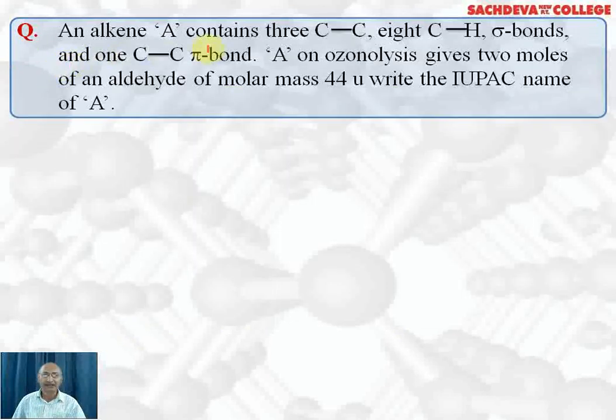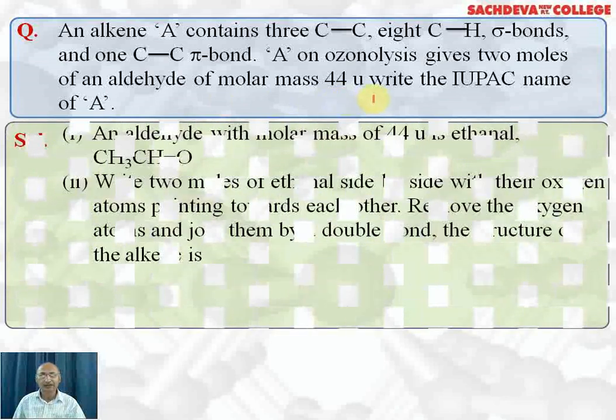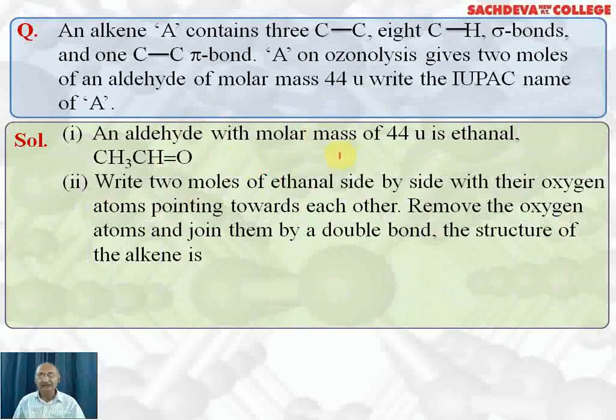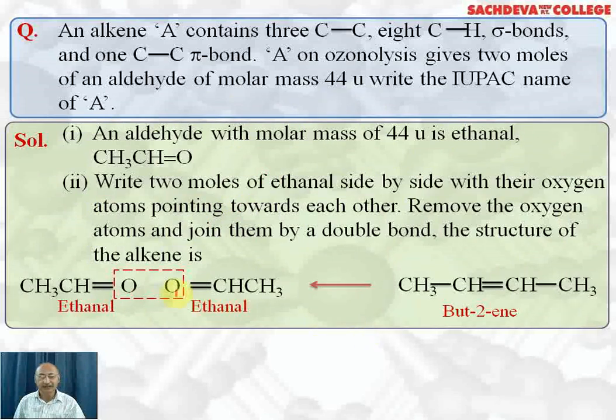Next question: an alkene A contains 3 carbon-carbon single bonds, 8 C-H sigma bonds and 1 carbon-carbon pi bond. A on ozonolysis gives 2 moles of an aldehyde of molar mass 44 u. Write the IUPAC name of A. An aldehyde with molar mass of 44 u is ethanal. So write 2 moles of ethanal side by side.